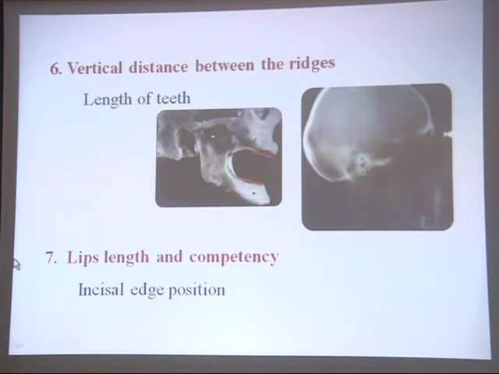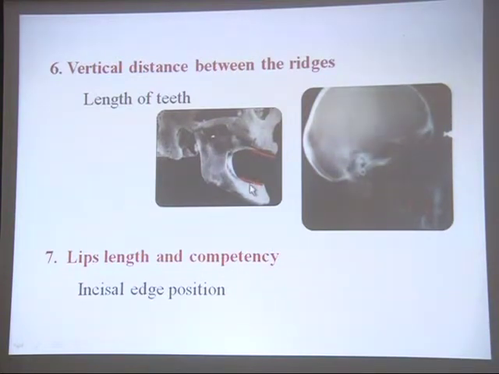Coming to the vertical distance between the ridges. This is about the mesiodistal width we have seen. Now what about the height of the tooth, that is the cervico-incisal height of the tooth? Because you have only limited space available, you know what the vertical dimension is, and you have to accommodate both the maxillary and the mandibular teeth in such a way that they function, and there has to be accommodation of the particular height of the teeth.